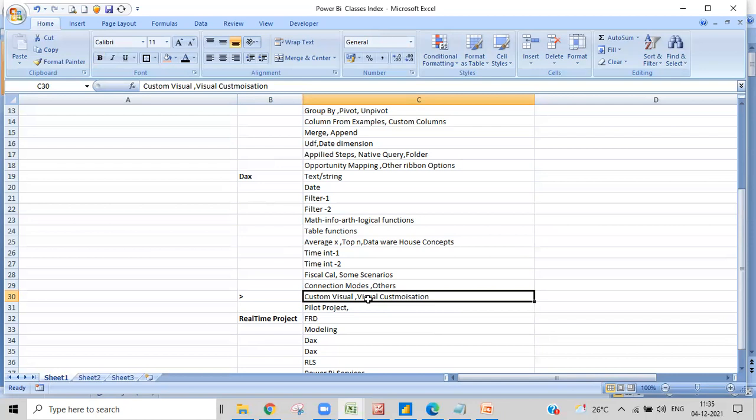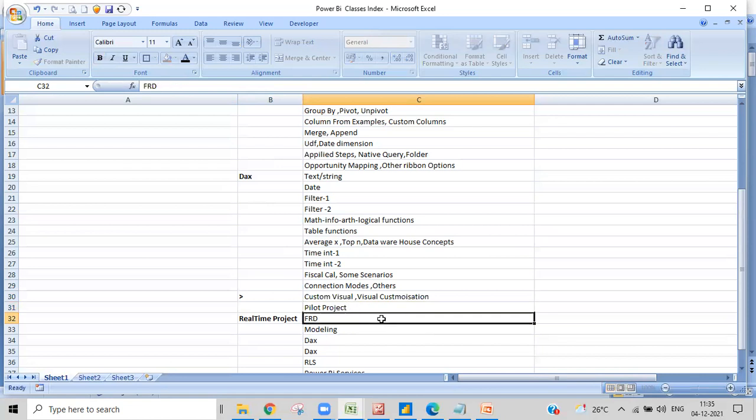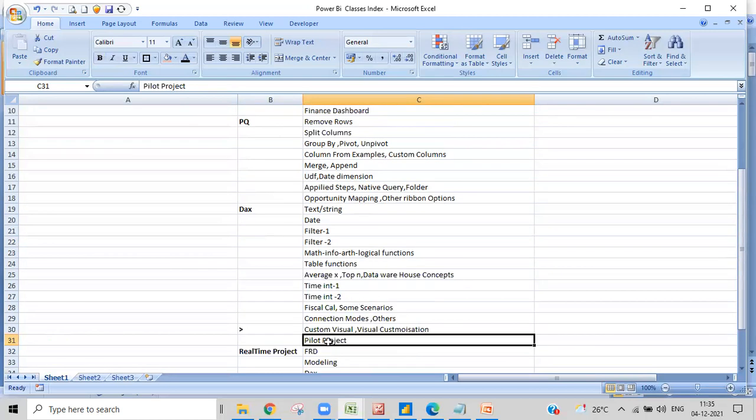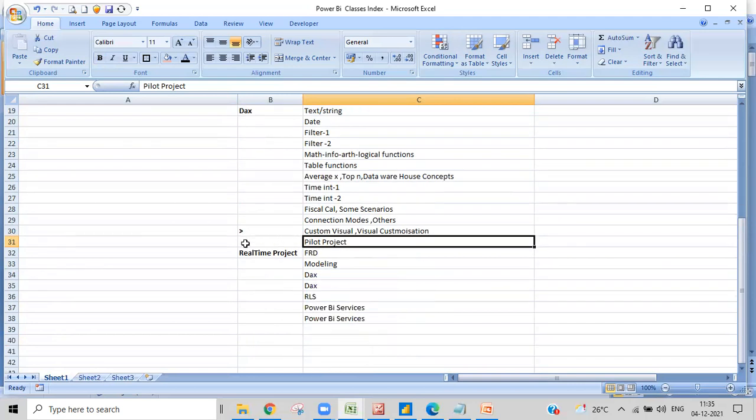Once you're done with that, we'll go with the pilot project, a small project designed by us that you'll work on, so that you have an idea of what you've learned and how to implement it in projects. Once you're done with the pilot project, you'll be ready for the real-time, live project. We'll make you work on your own and give you all the guidance on how the real-time environment will be.